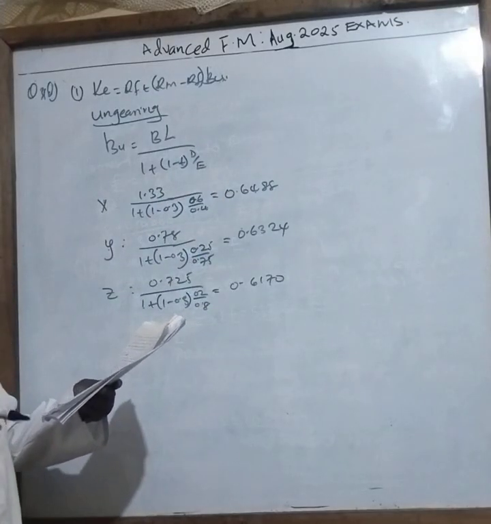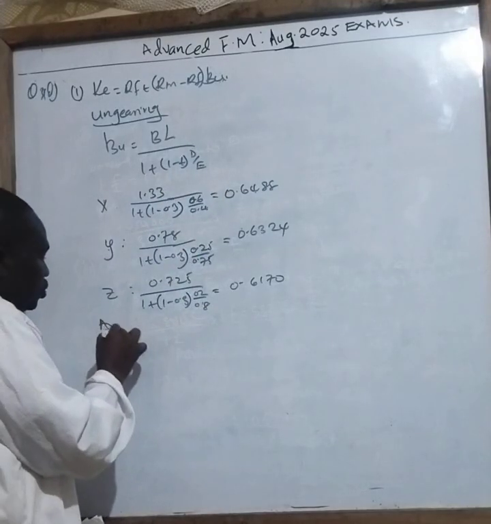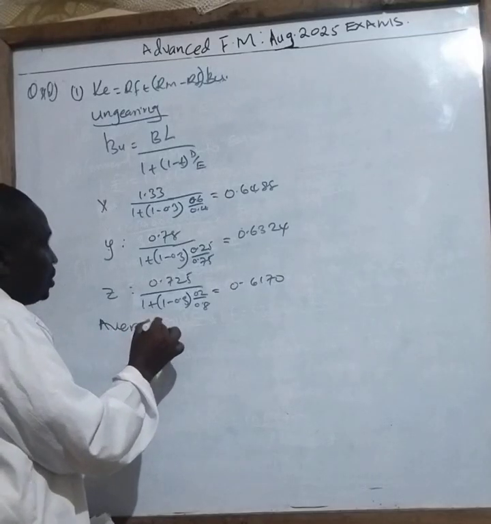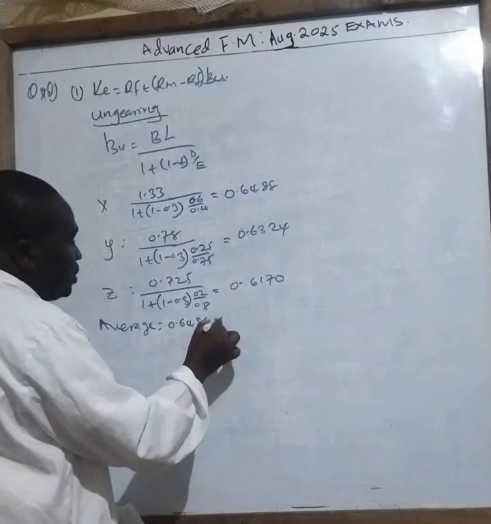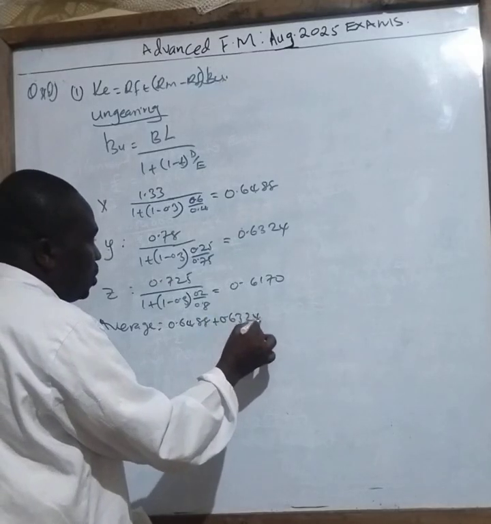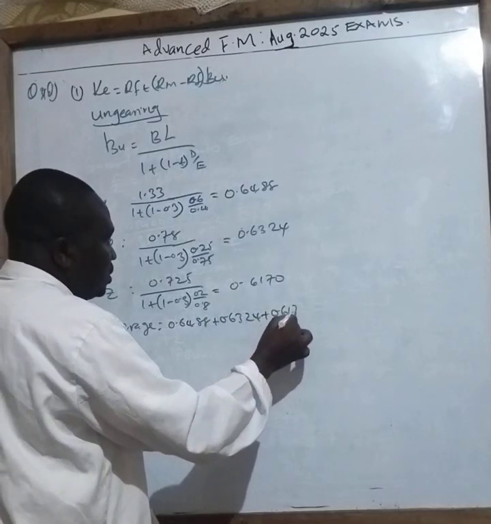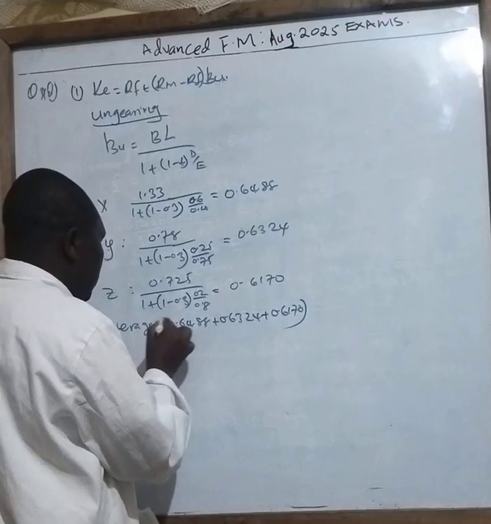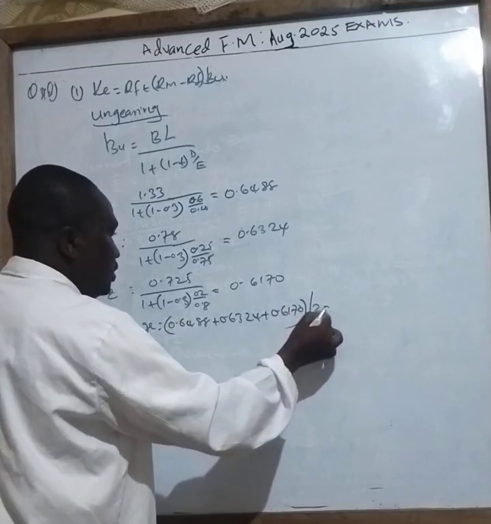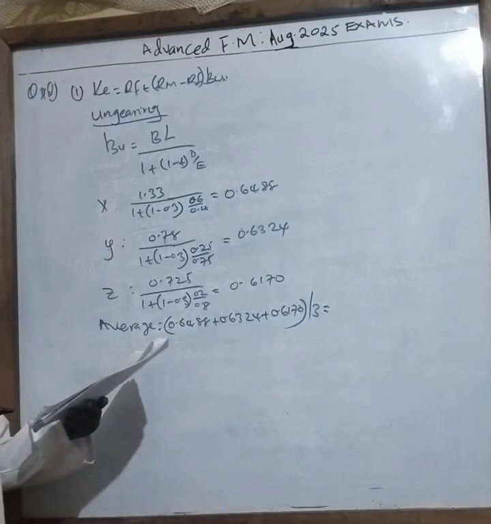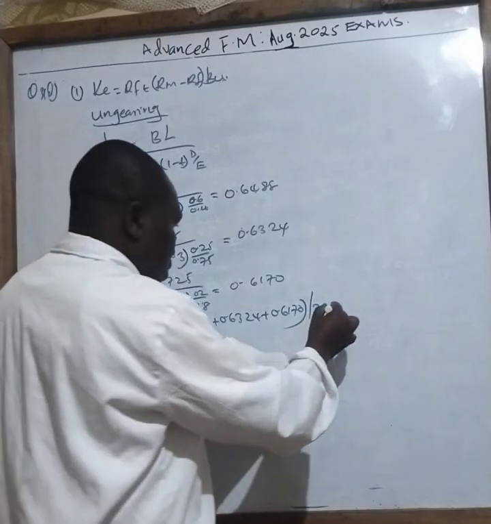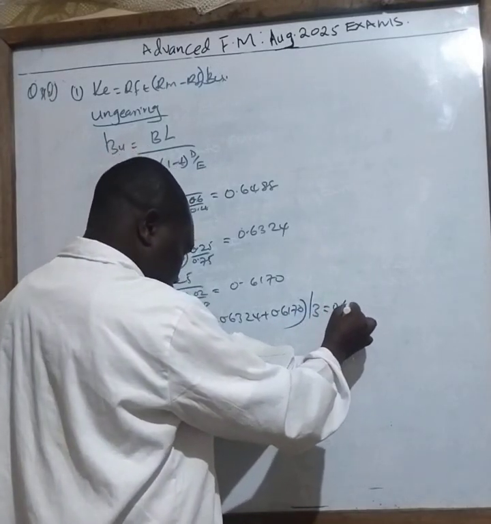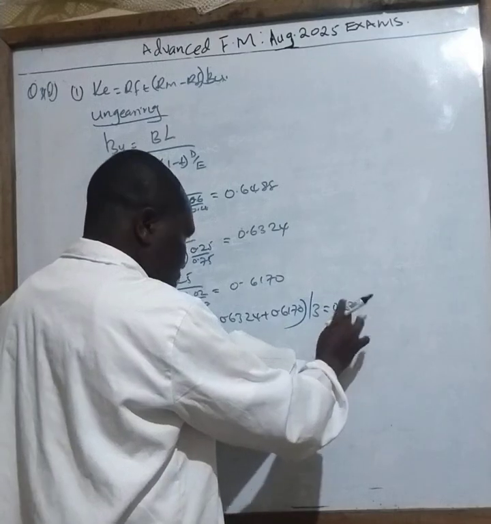So my average is now 0.6488 plus 0.6324 plus 0.6170, then you divide this by 3. That is the average. So when you do the average, class, the answer you get there is 0.6327.